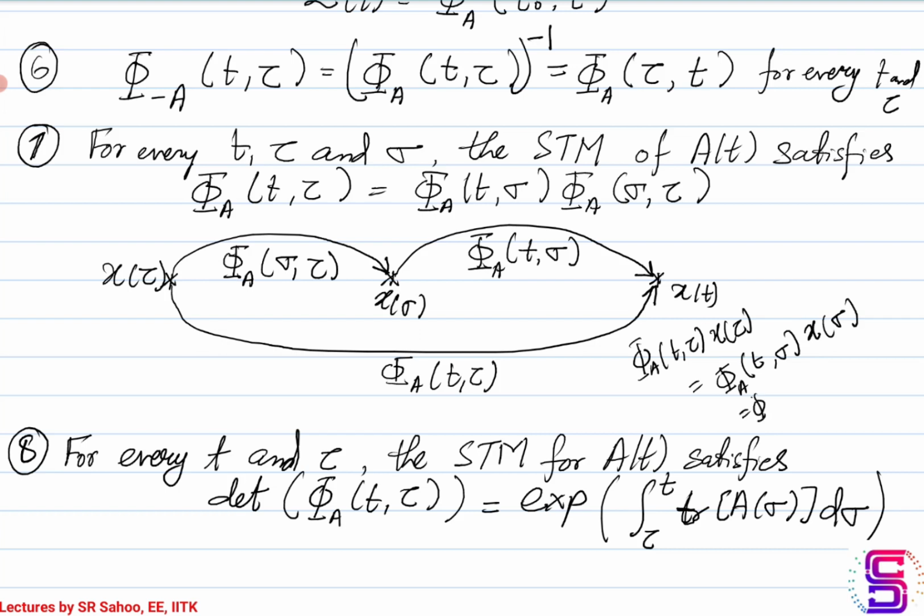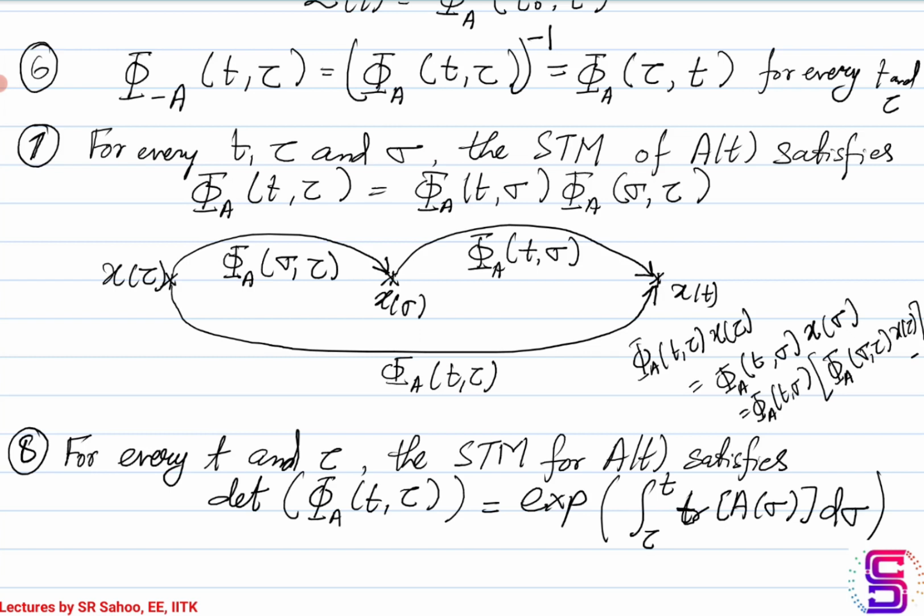This is the same as phi A t comma sigma multiplied on phi A sigma comma tau x of tau. So if you compare both LHS and RHS, you basically get this relationship.